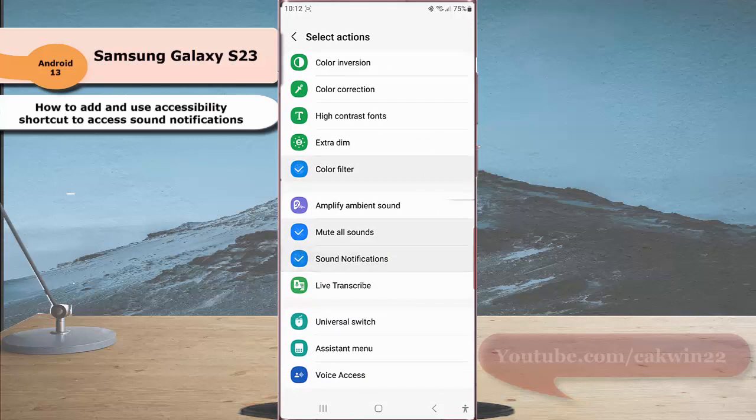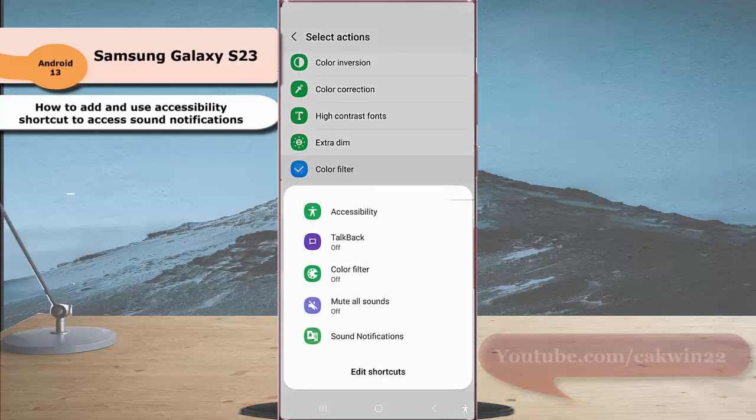By adding the accessibility shortcut for sound notification, now you can easily access the sound notification live view by tapping the accessibility button at the bottom right corner of the screen and then selecting sound notification.